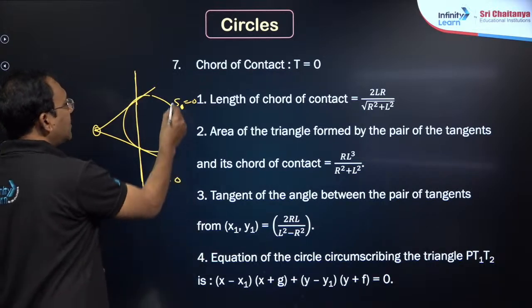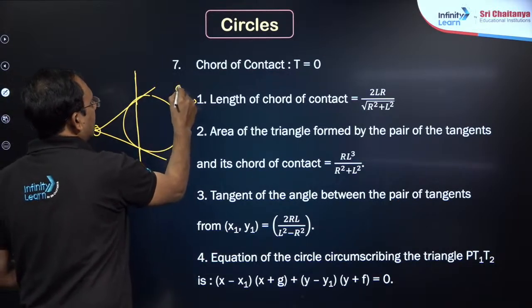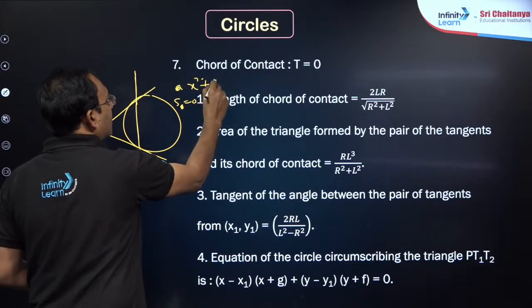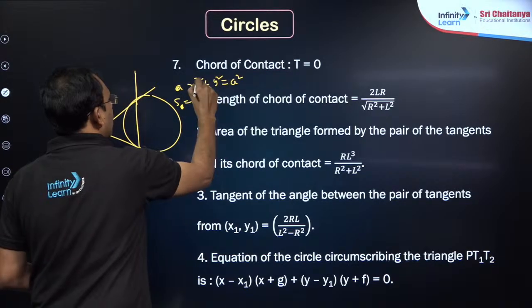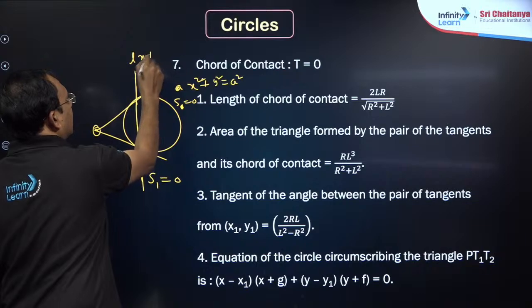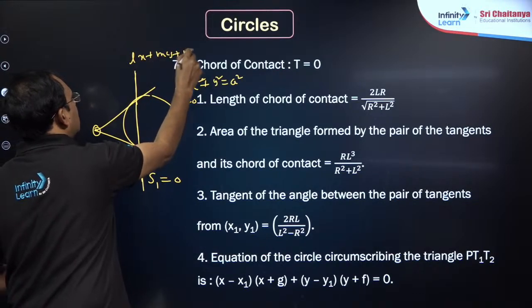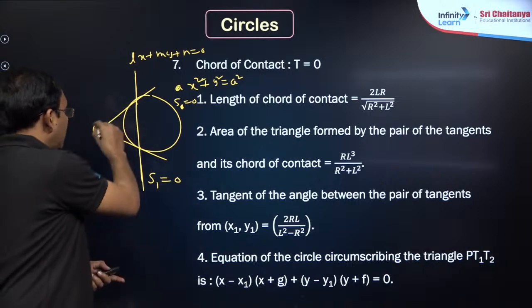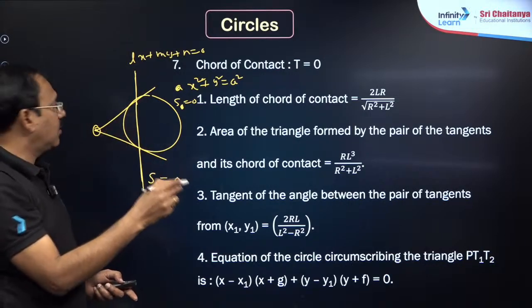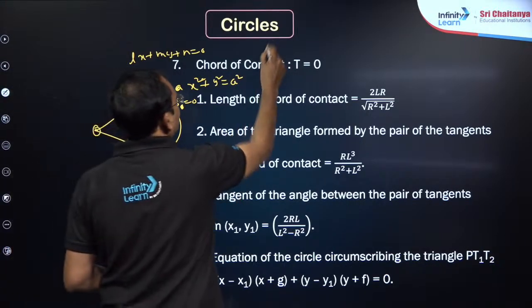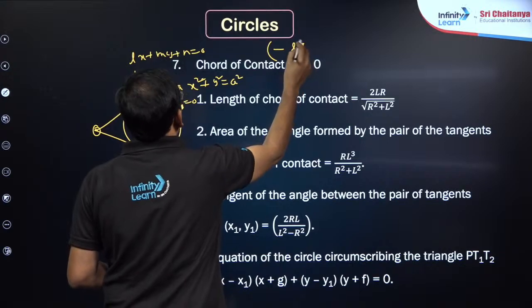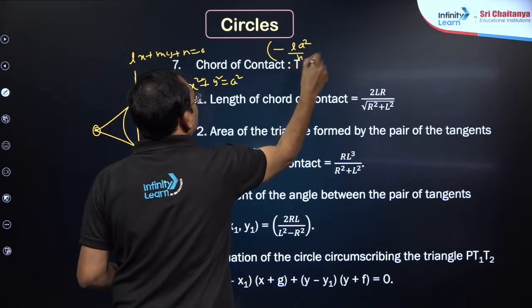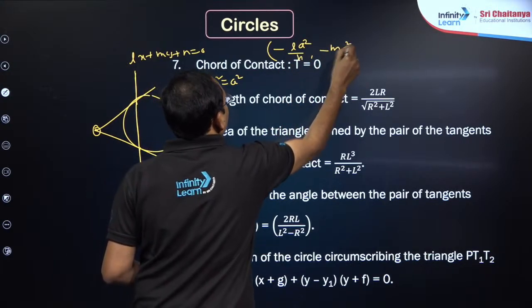Sometimes, if the circle is the standard x square plus y square equal to a square, and the line Lx plus my plus n equal to 0 is given, then the pole of this line is given by the formula minus La square by n, minus ma square by n.